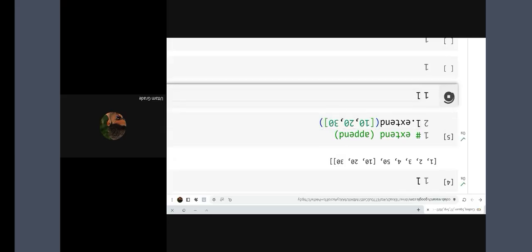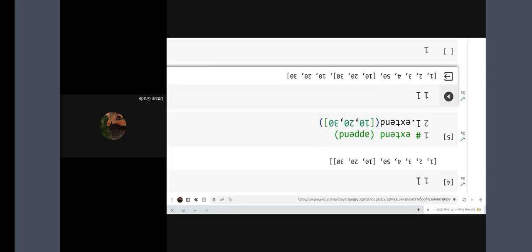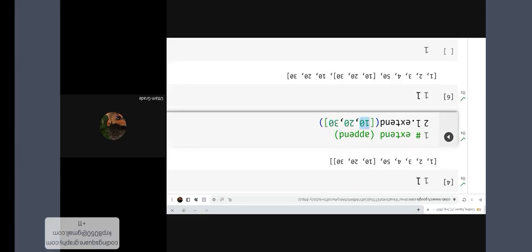See, 10, 20, 30 is added, but without brackets. So extend means you can add multiple values at the same time, but it will not take the brackets. It removes the brackets automatically and adds the values.